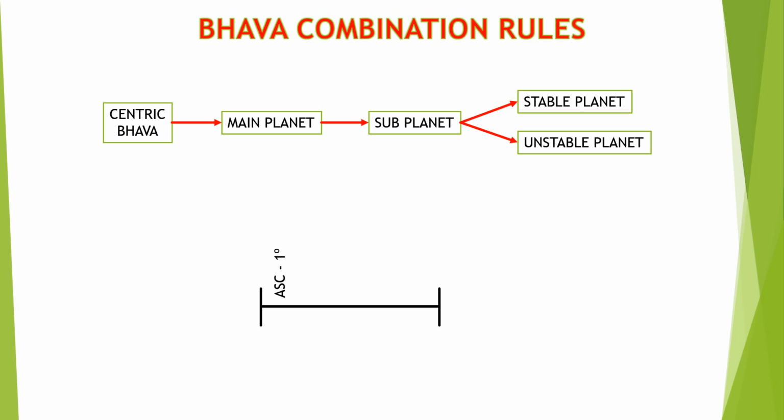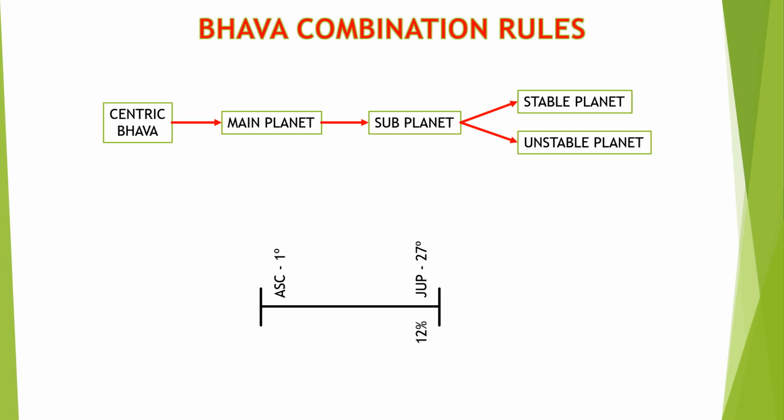For example, we can consider the Lagna is at 1 degree and Jupiter is at 27 degrees in the same sign. The percentage of Jupiter is approximately 12 percent. Even though it is 12 percent, it will be the main planet for the Bhava and control the Bhava as a stable and main planet.